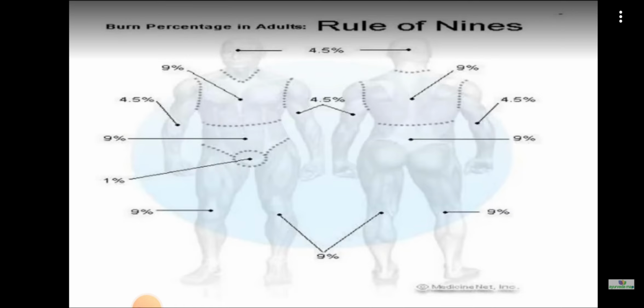So when a burn is happening and when we are assessing the patient, according to the regions affected, according to this rule, the head and neck 9%, front of chest and abdominal wall 9 into 2 18%, back of chest and abdominal wall 9 into 2 18%, lower limb 18 into 2 36%, upper limb 9 into 2 18%, and perineum 1%. Totally it is 100%. Like that we can assess the percentage of burn in the patient.